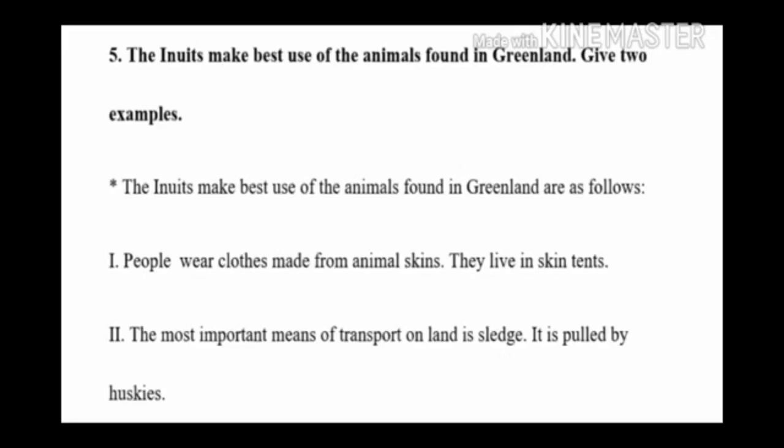Children, I will send the question answers through a PDF file. Copy the question answers in your classwork note. Children, write neatly and clearly in your classwork note.